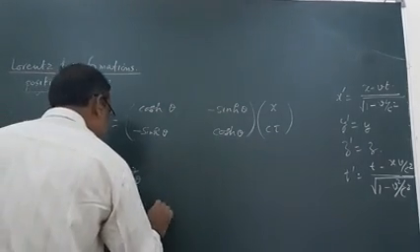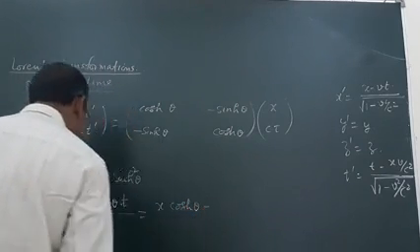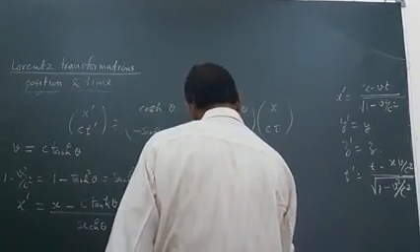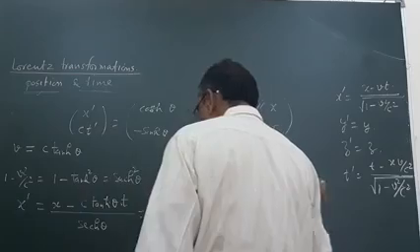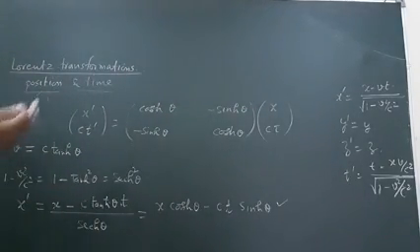So this can be written as x cosh theta minus ct sinh theta. This is for x dash, and y dash is y and z dash is z.